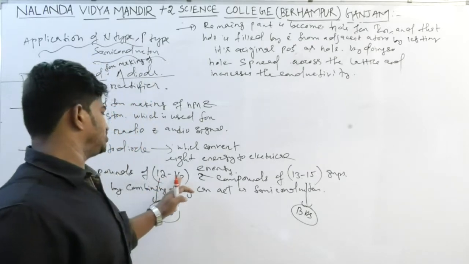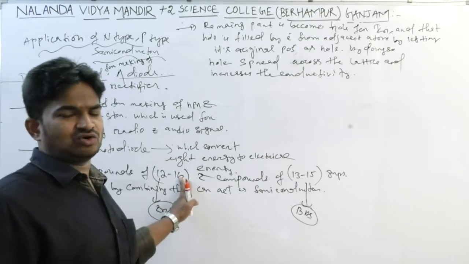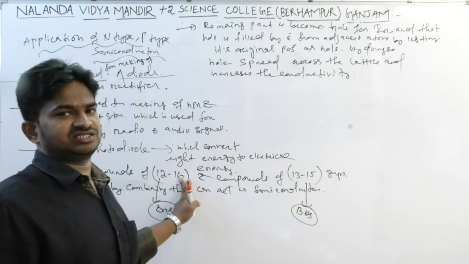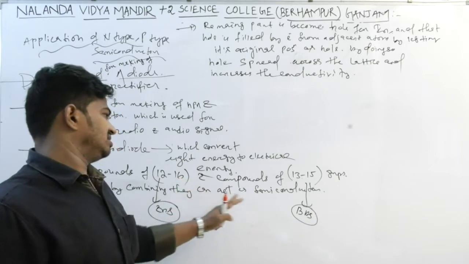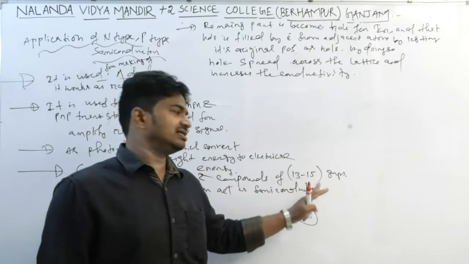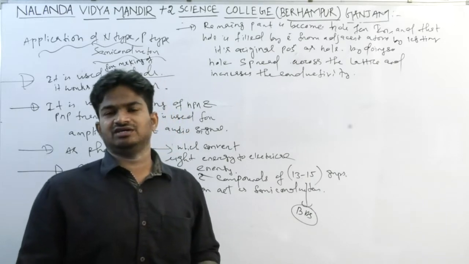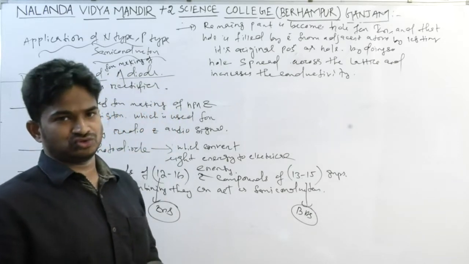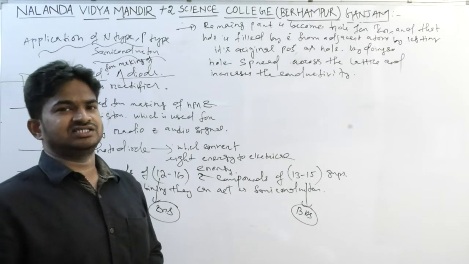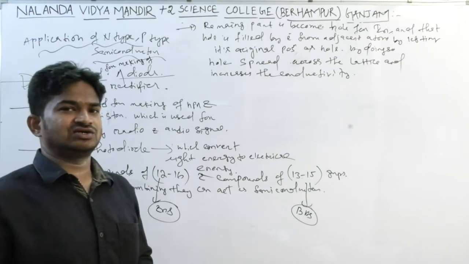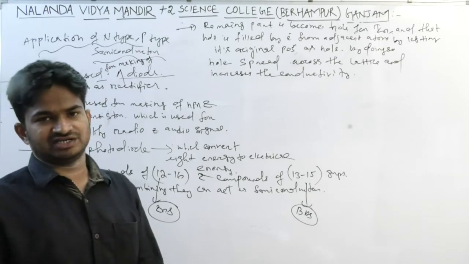So group 12 and 16 elements, combining them, can act as a semiconductor, and group 13 and 15 elements can also act as a semiconductor because they have 4 electrons on average, which act like pure silicon and germanium semiconductors.